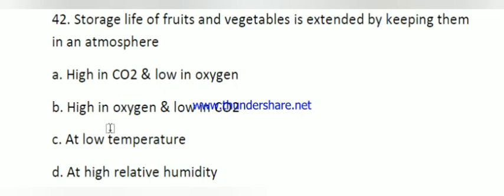If you store in low oxygen and high carbon dioxide, then respiration rate will be low. That's why fruit and vegetable store for longer time.